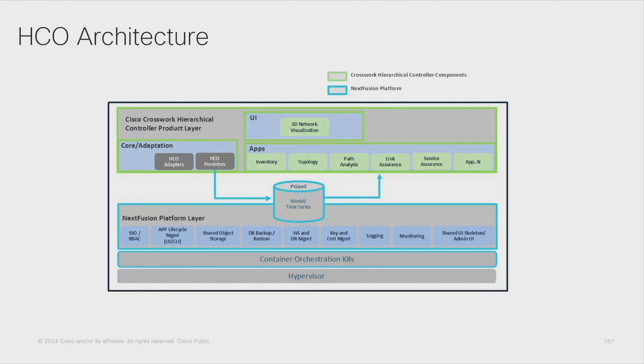Once the network model is built, it is stored in the database provided by NextFusion, and this information is read by our applications, right? So you can see here that we have a number of applications running as part of HCO. Each application is able to read information from the network model and attack a particular problem or use case, right?